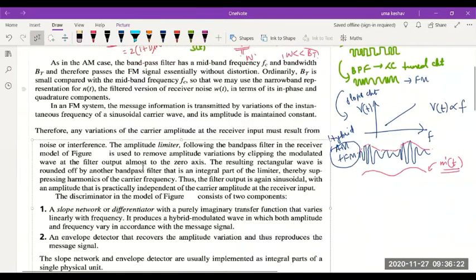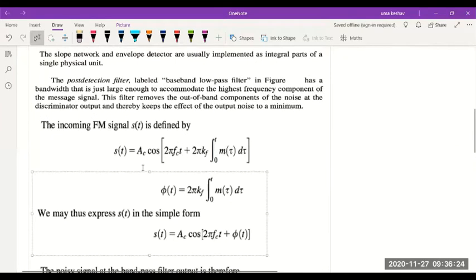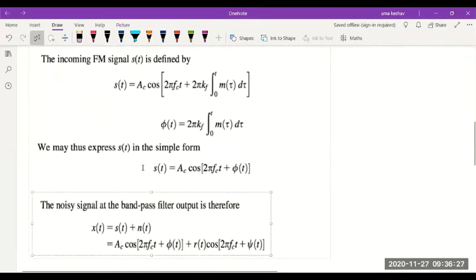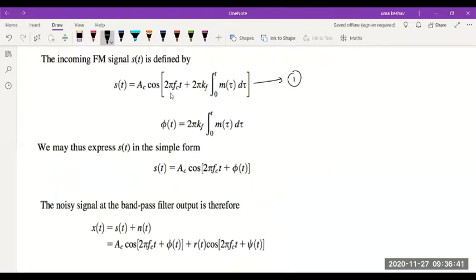The same thing is explained in words here. So let's start off our analysis. From this point, the incoming FM signal S of t is defined. Standard equation for FM we know, right? So what is the standard equation for FM? AC cos 2 pi FCT plus 2 pi KF integral M of t dt. You can take M of tau or M of t, both are same.